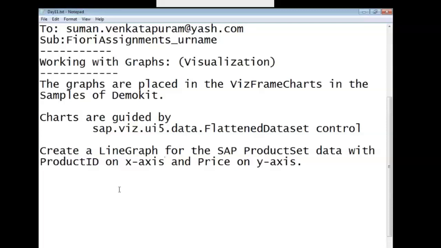So we'll have a fragment, we'll have a checkbox, how we did for the show supplier data.